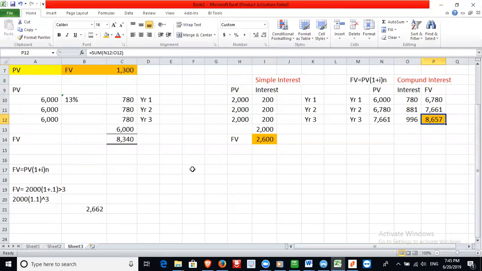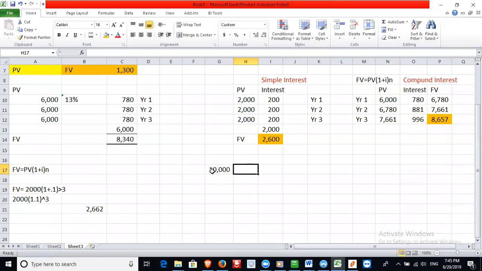Assume you have invested 10,000 at an interest of 15%. What will be the value of your investment if compounded for 5 years?